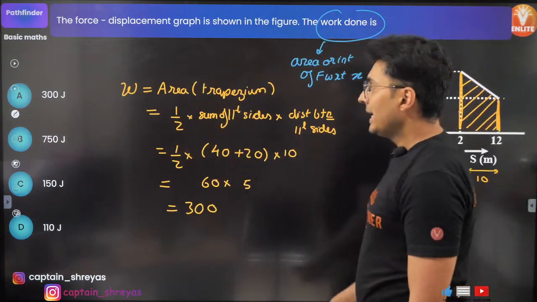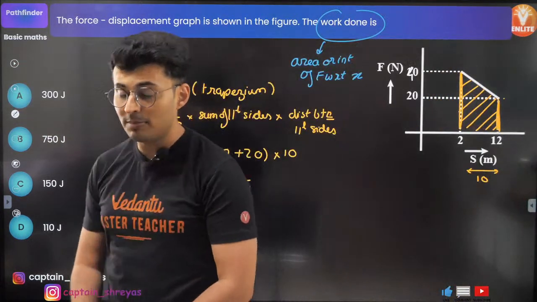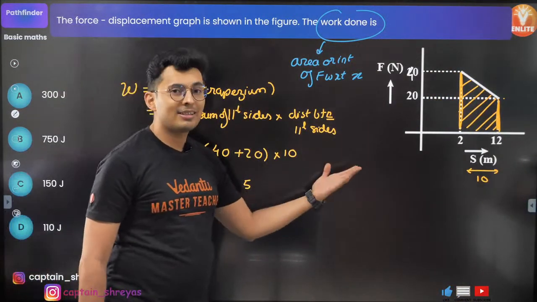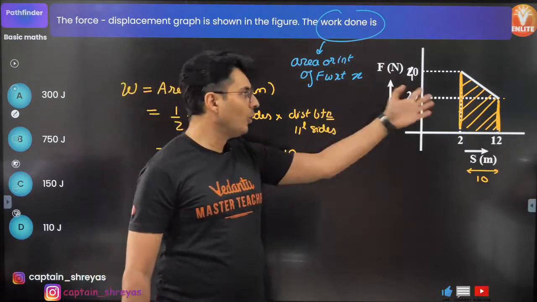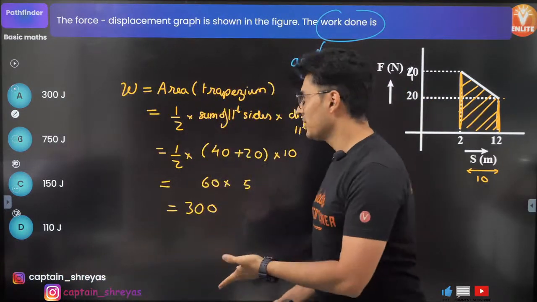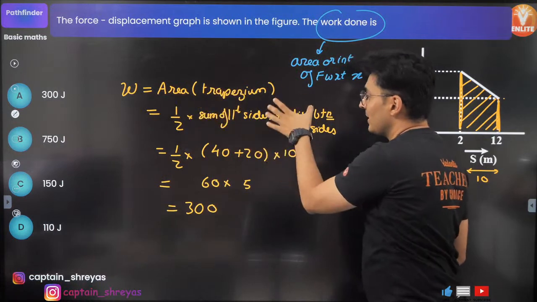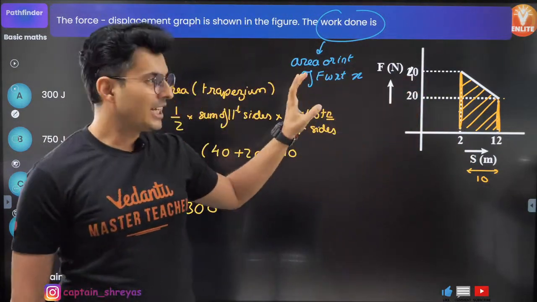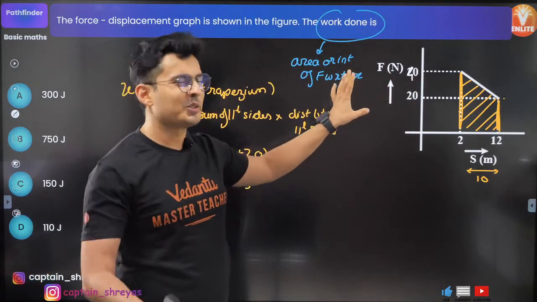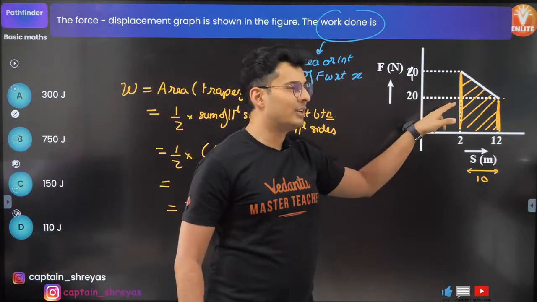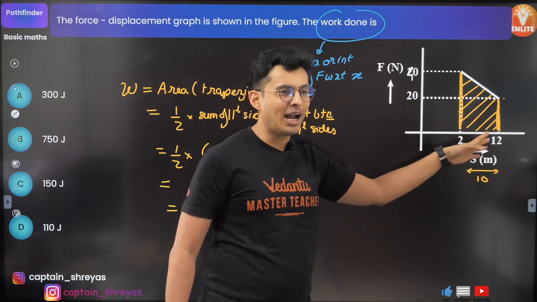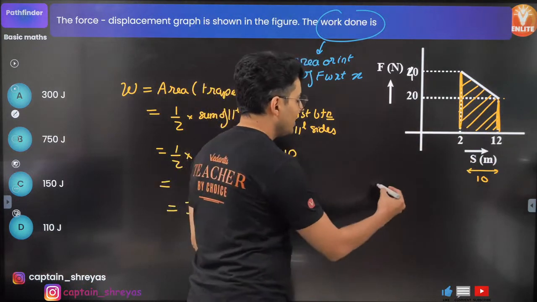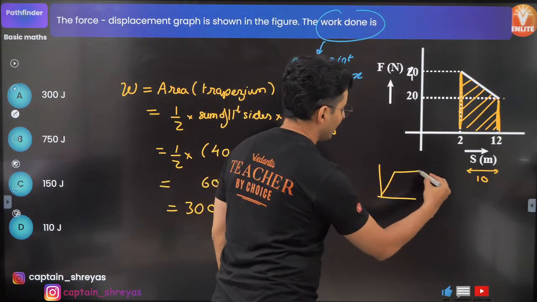Yes, it's the area of the rectangle plus the triangle, but you will be wasting more time doing that. If you know the formula, why not use it? Why add area of triangle plus area of trapezium? How many of you used to do that? This is what is taught in school and many coachings. Triangle, you find it separately, rectangle, you find it separately, add them. And especially you would have seen those displacement time graphs like this.